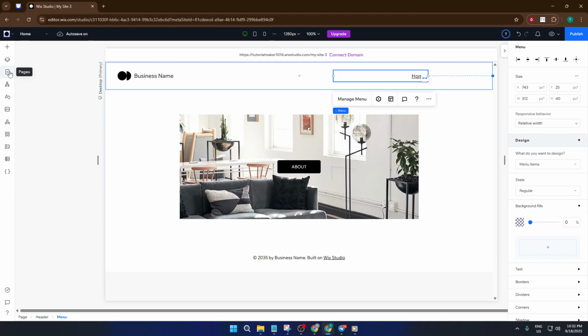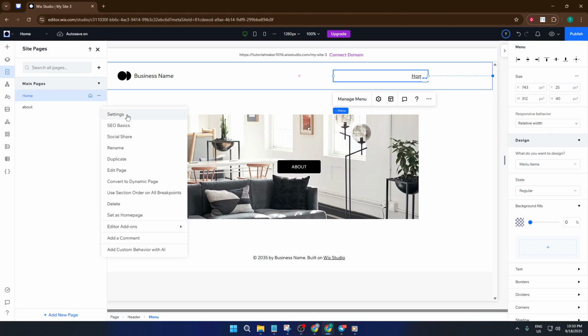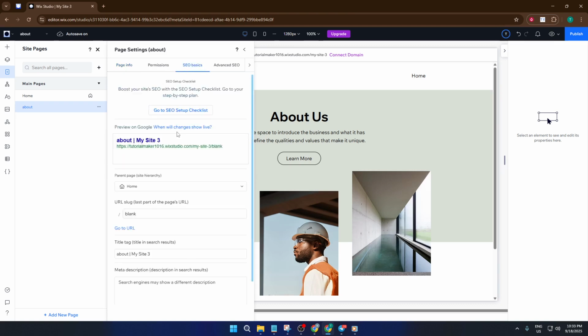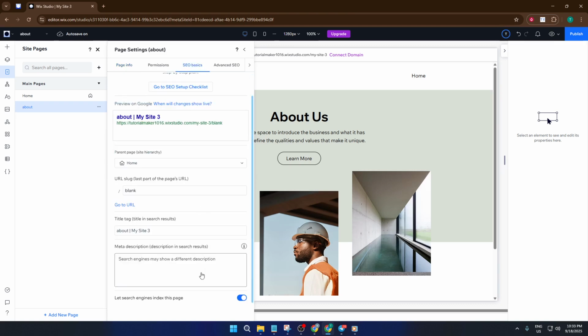Head back to the Pages section, and this time click the three dots next to your About page and select Settings. Here, look for the area called SEO Basics. This section controls how search engines see and interact with your page. Scroll down a bit until you find the option that says Let search engines index this page. Go ahead and turn that off.